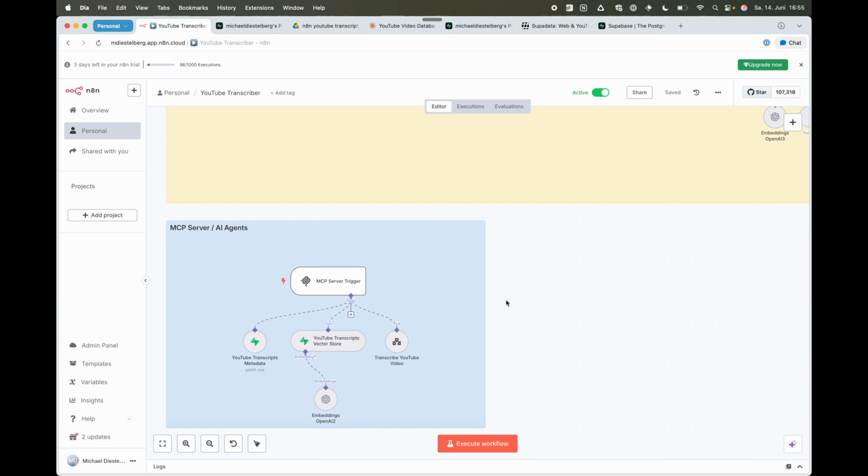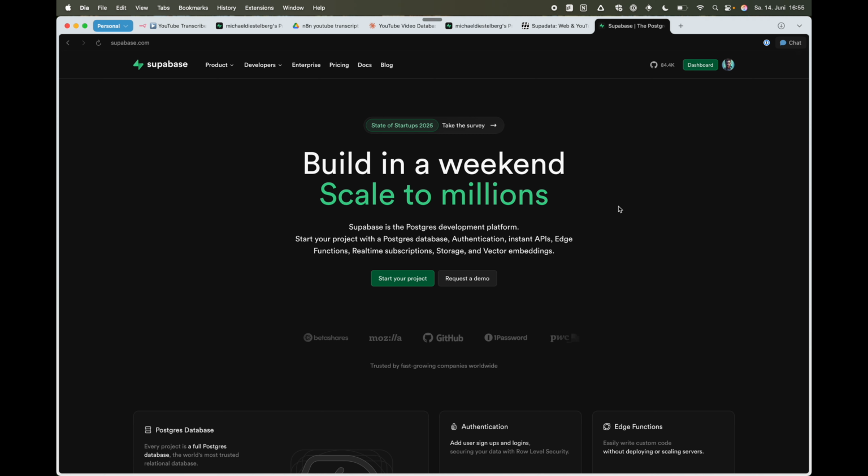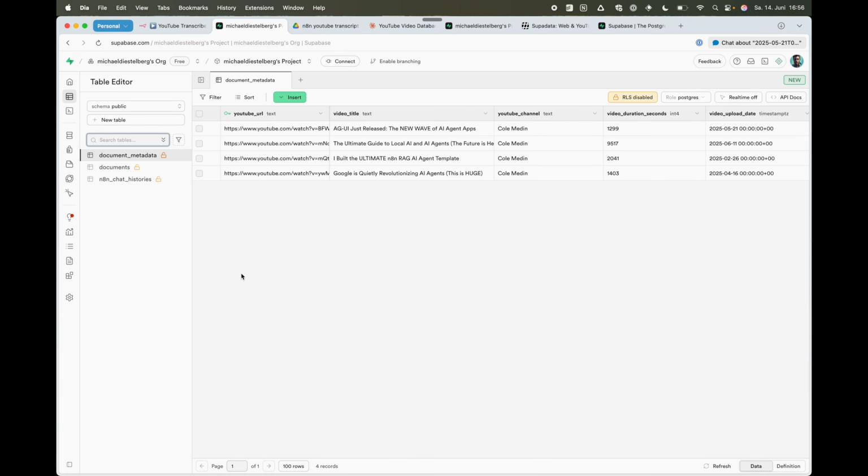Let's start with an overview about Supabase, the service that I'm using for my database. It's a pretty nice software as a service vendor that productized a Postgres database. And it's free to use with certain limitations, which is exactly what I'm using here. What I have in Supabase are 3 tables. 2 of them are relevant for now.